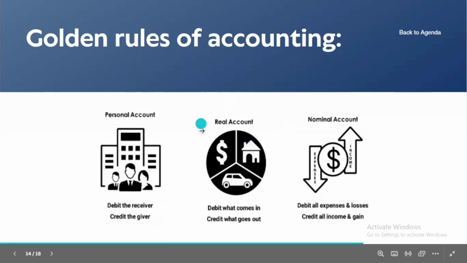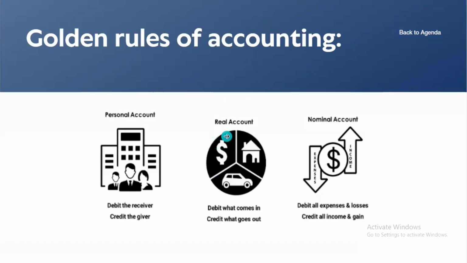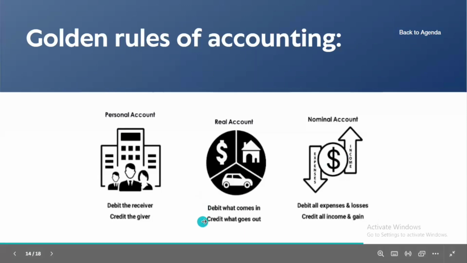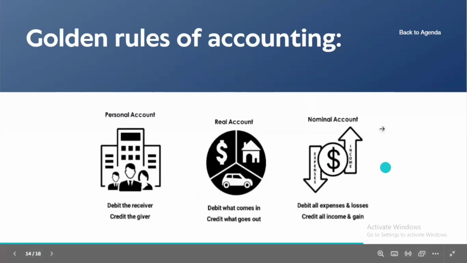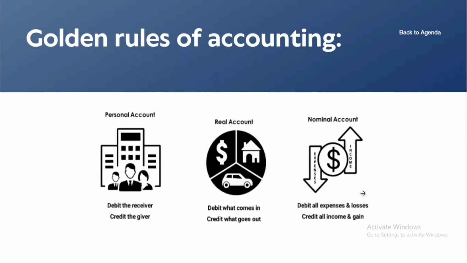Coming to the real account. Under real accounts, it covers assets like cash, machinery, building, plant, and so on. The rule is: debit what comes in and credit what goes out. Coming to the nominal account. Under this, it covers salaries, rent, discount received, and discount allowed accounts. The rule is: debit all expenses and losses, credit all incomes and gains. Let us learn these rules with an example. First example: we received cash from a customer.